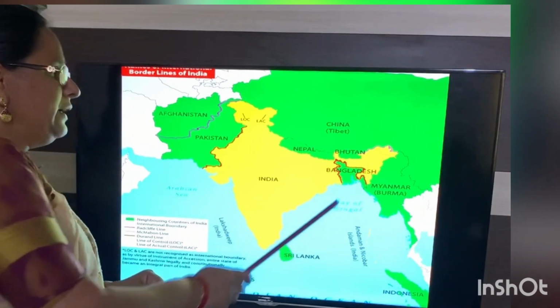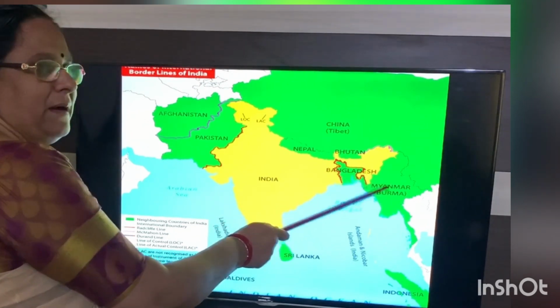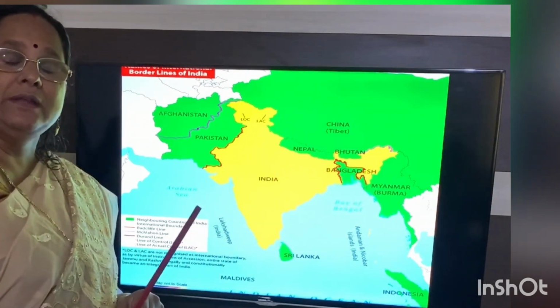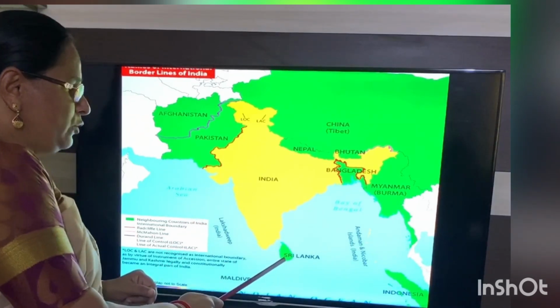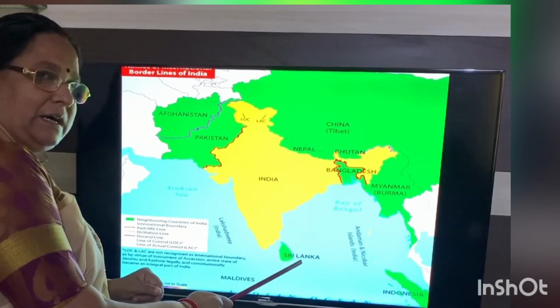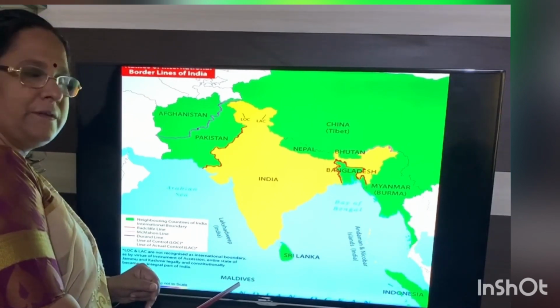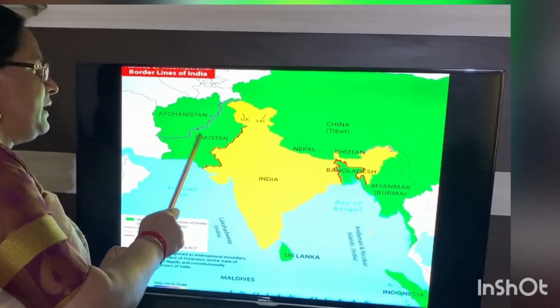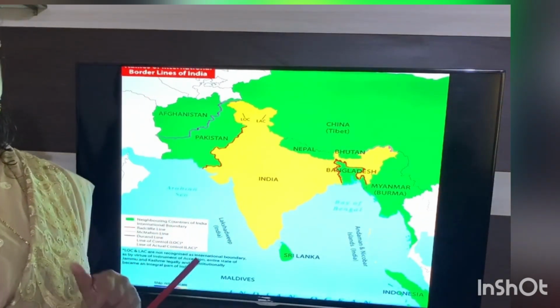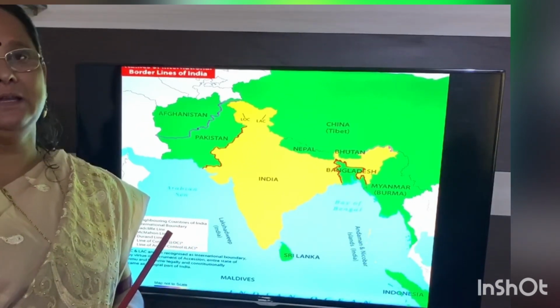And next, on the east side, we have Bangladesh and Burma. These are the 2 neighboring countries on the east side. And next, in the south, we have Sri Lanka. In the southwest, we have Maldives. And then, in the northwest, we have Afghanistan and Pakistan. So, these are our neighboring countries of India.